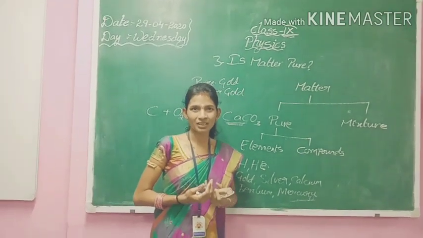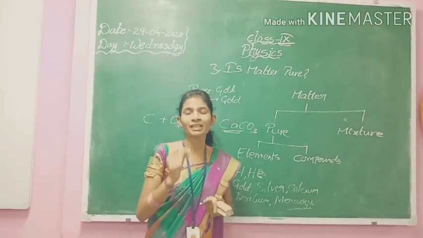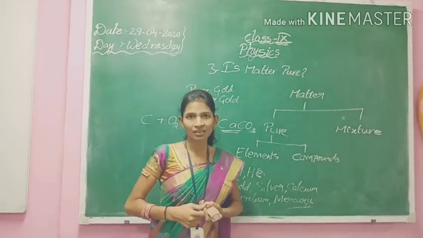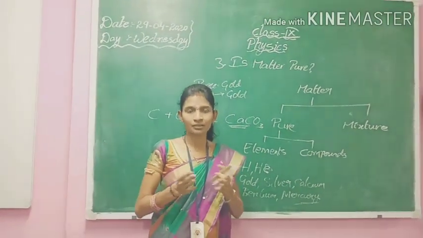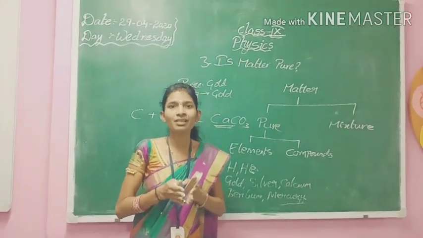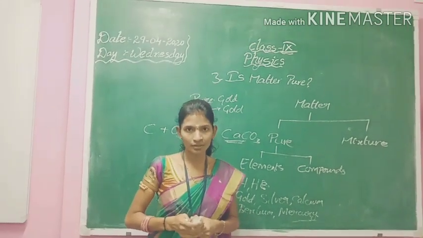What are physical methods? If we want to separate stone particles present in rice, we go for hand picking. If we want to separate butter from buttermilk, we go for churning. These are physical processes, so these are all physical methods.